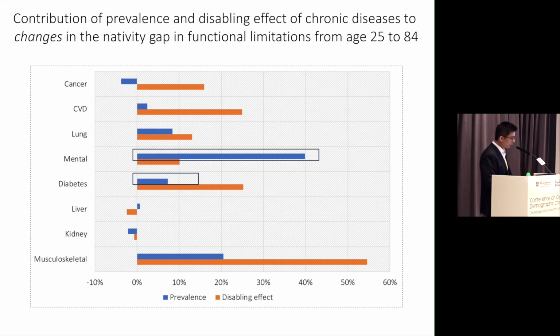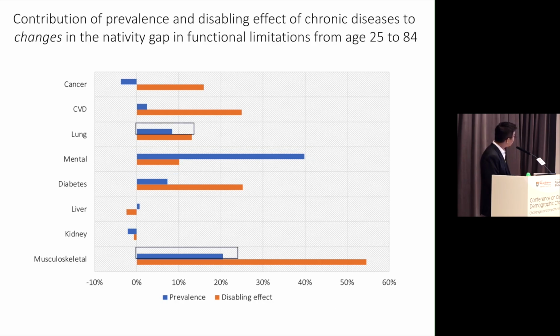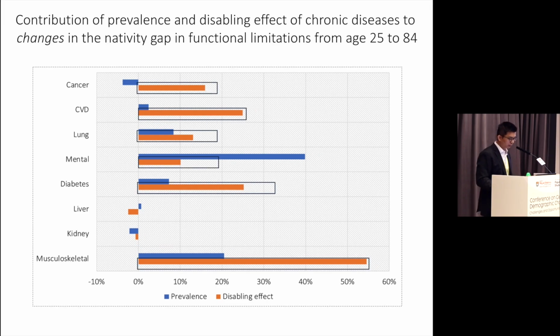And the second is that even though immigrants have low prevalence of lung disease and musculoskeletal conditions throughout all age groups, their advantage actually shrinks. And this shrinking advantage in prevalence of lung disease and musculoskeletal conditions still contributes to this diminished advantage in functional limitation. And the third is that they become more likely to be disabled from these major chronic diseases.